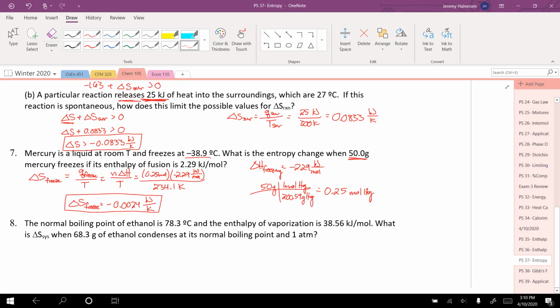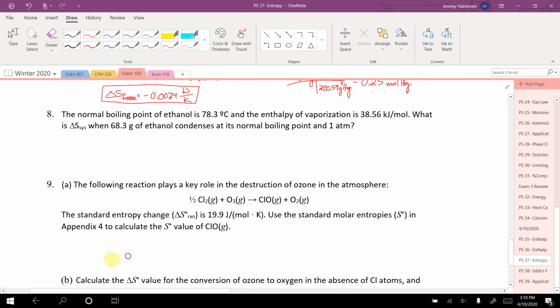Okay? But we know that stuff can still freeze, right? It's still possible for that to happen. And all that means is that for something to freeze, when the entropy of freezing is always going to be negative, the surroundings must be increasing in entropy by more than the system is decreasing in entropy when it freezes. Okay, so again, this does not tell me that it is not spontaneous, because this is the system. Delta S of the universe tells me if something is spontaneous or not.